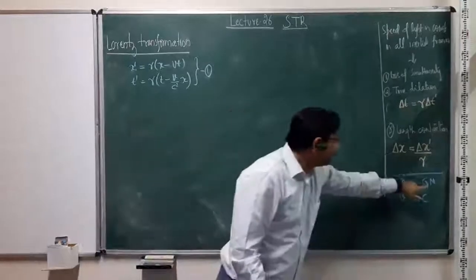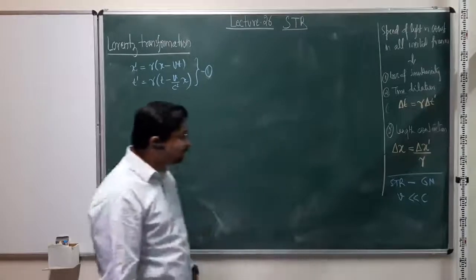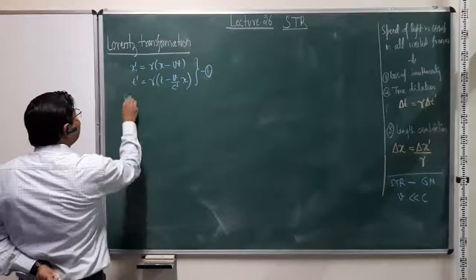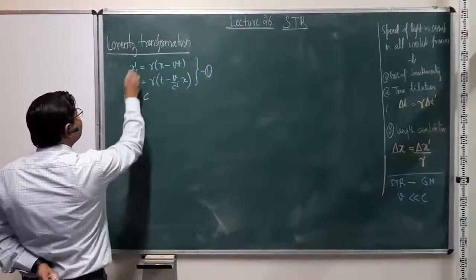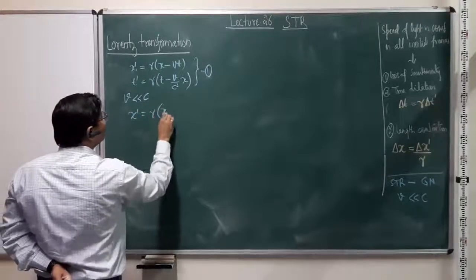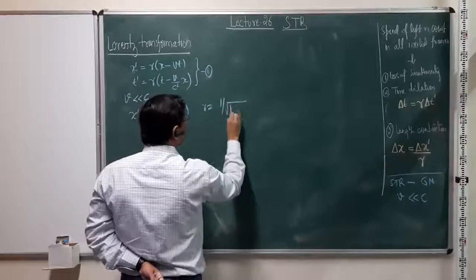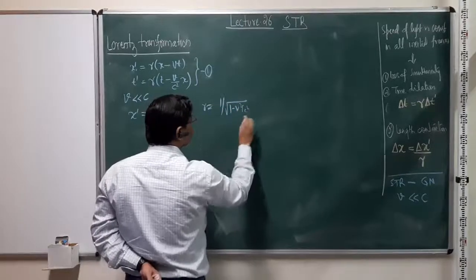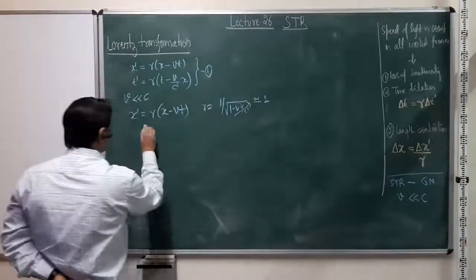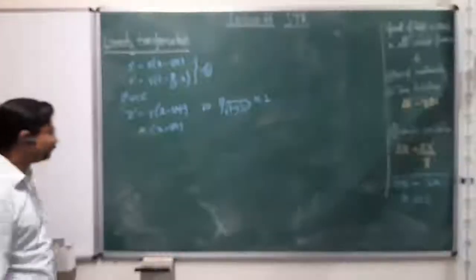So the Galilean framework basically means that anything happening with speed much less than c. If v is much less than c, then x prime is gamma times (x minus vt), and gamma is 1 over square root of 1 minus v squared over c squared, where now this term is negligible, so it's very close to 1. So this is nothing but x minus vt, our familiar transformation law for coordinates.